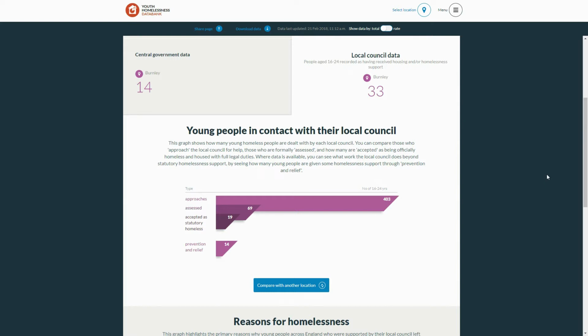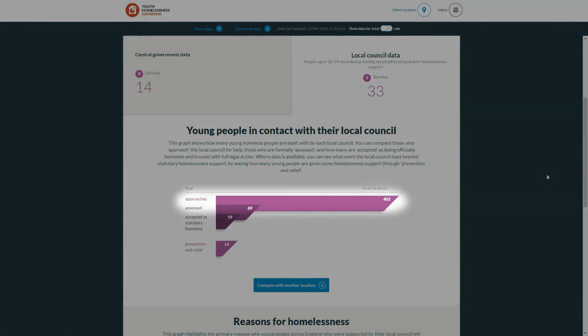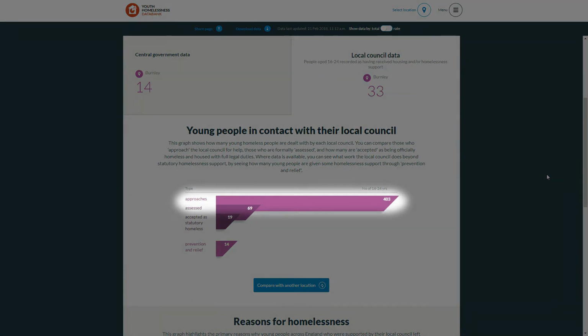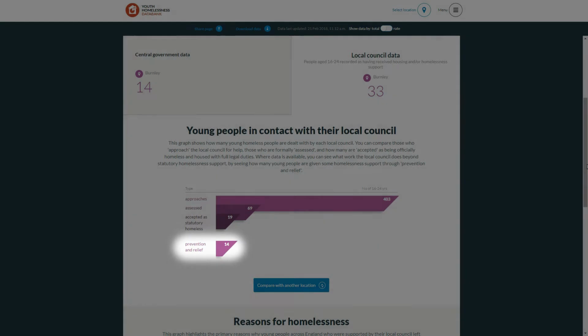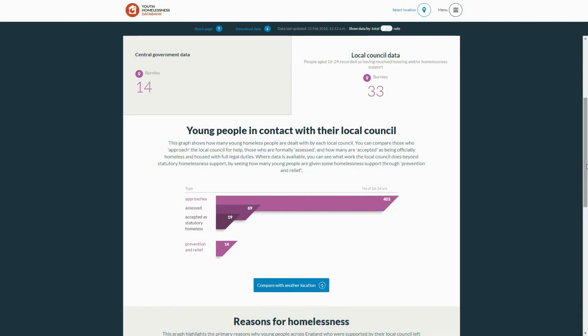We can see that in Burnley, for example, 403 young people presented to their local authority in 2016-17. 69 were assessed, 19 were accepted as statutory homeless according to the local authority, and 14 were given prevention and relief support. The data in this tab is displayed exactly as it was reported to Centrepoint. This means that in some instances, data may be missing or there may be inconsistencies.